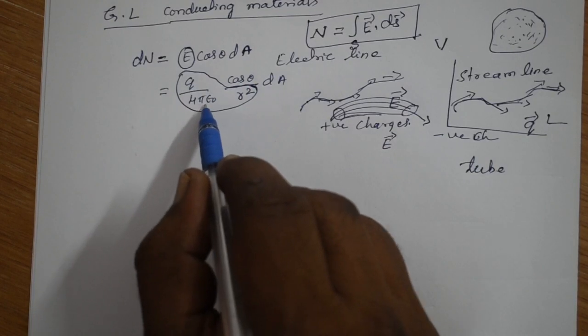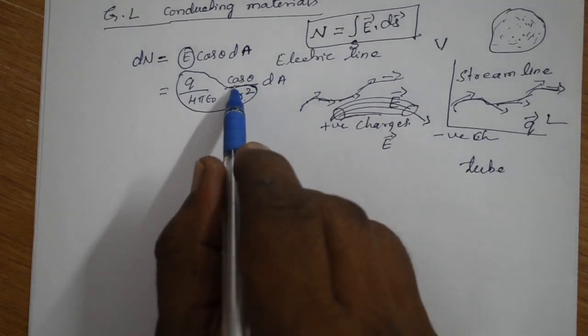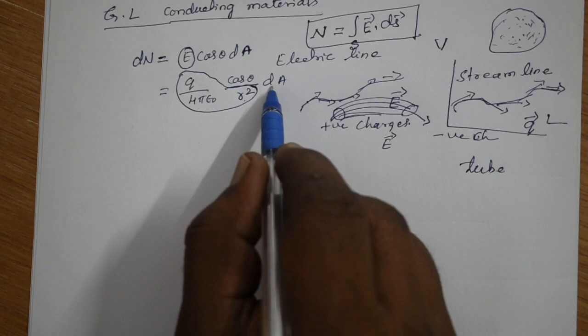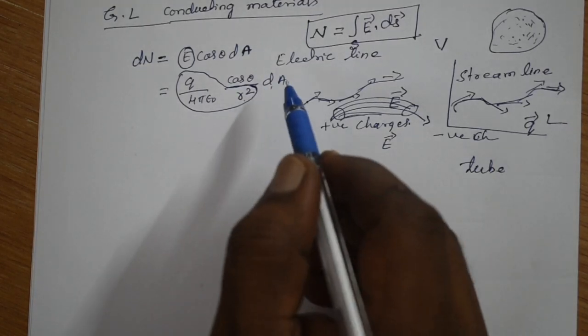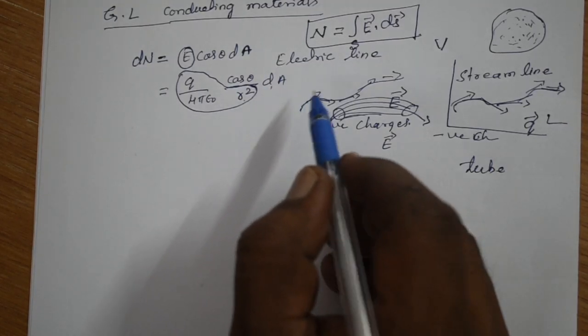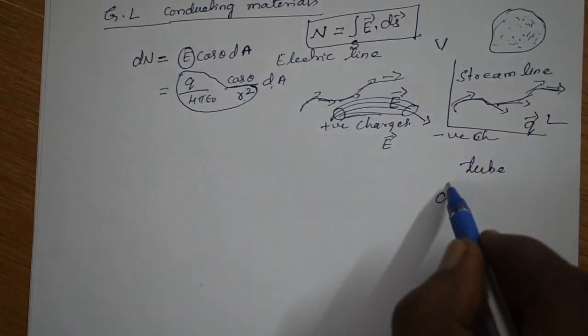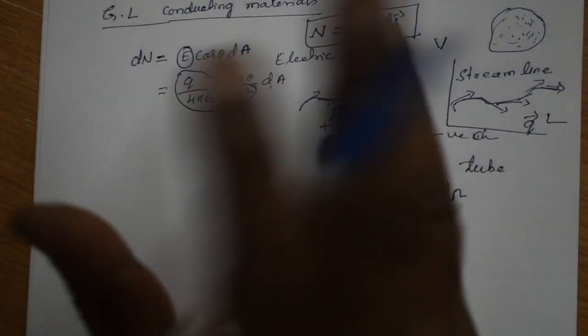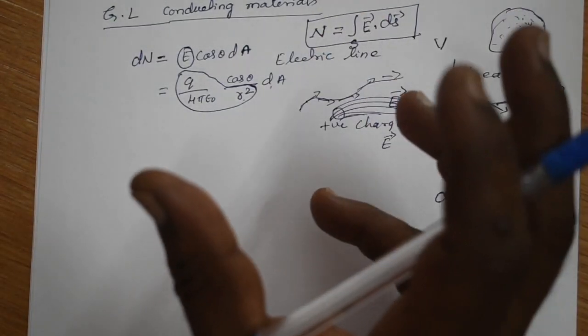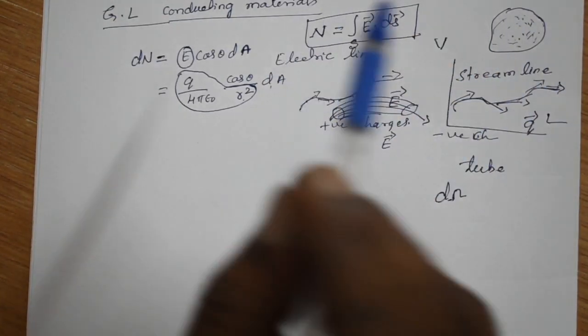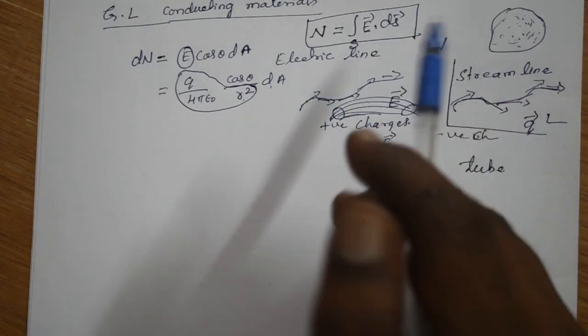Q divided by 4 pi epsilon naught into R square into cos theta into dA. Right. Now, by the definition of solid angle, I think you know solid angle is given. Solid angle means take a surface, take a sphere. So over the sphere you can find the circles around the sphere, right?